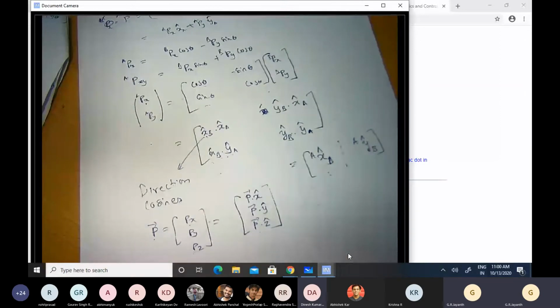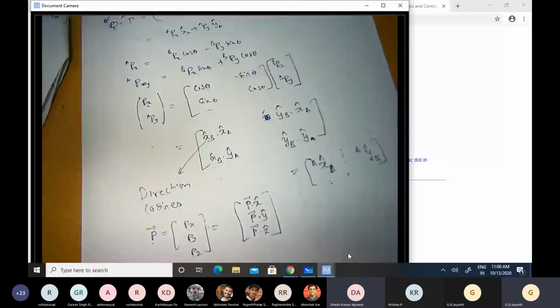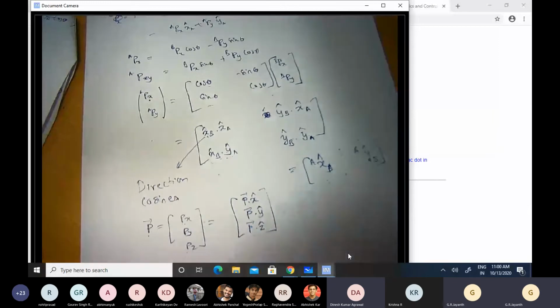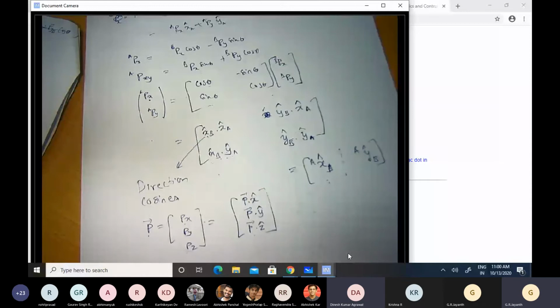Sir, once more, just how do you relate this? You have related this P vector with this direction cosine now. So just once more, please explain, sir.